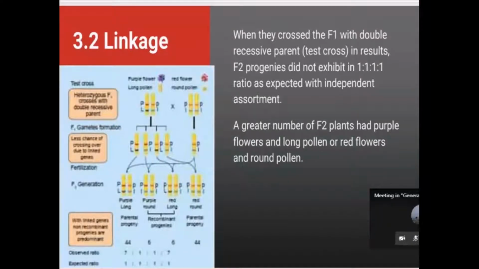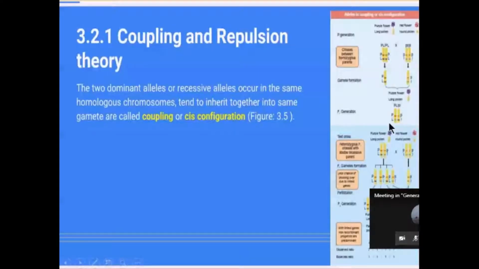So it is given here as a continuation of linkage. See the first one, coupling. In that coupling, a purple flower with a long pollen and a red flower with a round pollen is given as an example. At the time of gamete formation, the purple flower with long pollen is capital P, capital L, and the red flower with round pollen is small p, small l. If you cross these two pairs of alleles, you will get capital P, small p, capital L, small l. It is heterozygous, but we know the law of dominance.